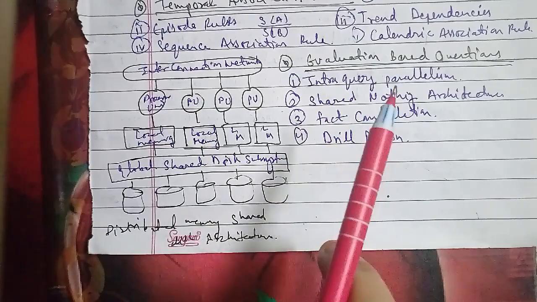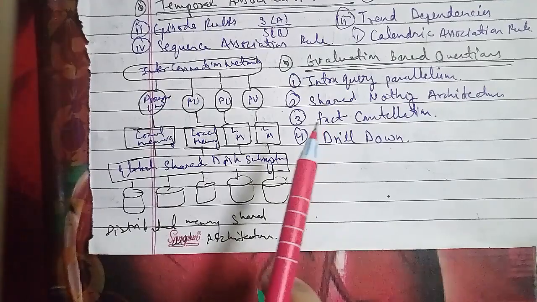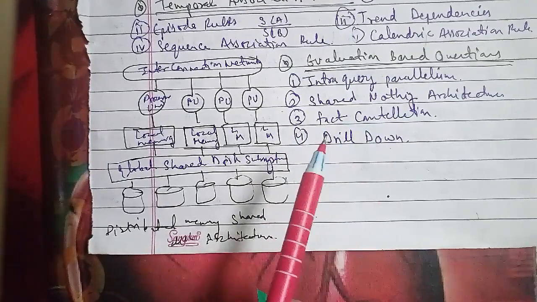First we'll discuss the memory based questions.